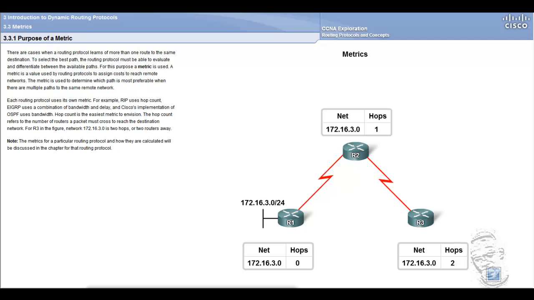For example, RIP uses hop count, IGRP uses a combination of bandwidth and delay, and Cisco's implementation of OSPF uses bandwidth. Hop count is the easiest metric to envision. The hop count refers to the number of routers a packet must cross to reach the destination network. For R3 in the figure, network 172.16.3.0 is 2 hops, or 2 routers away. Note: the metrics for a particular routing protocol and how they are calculated will be discussed in the chapter for that routing protocol.